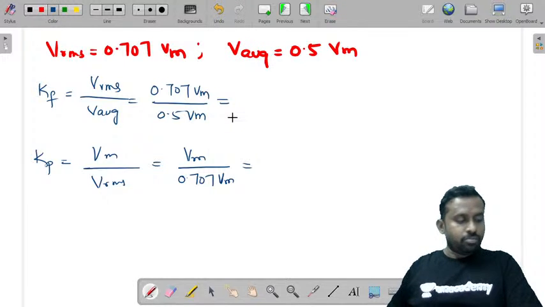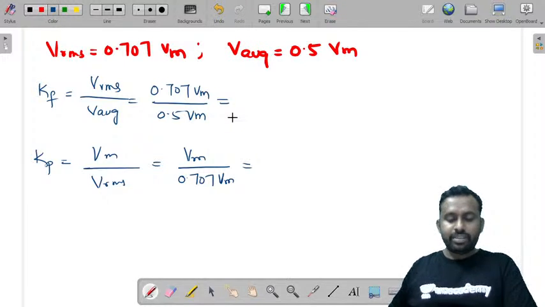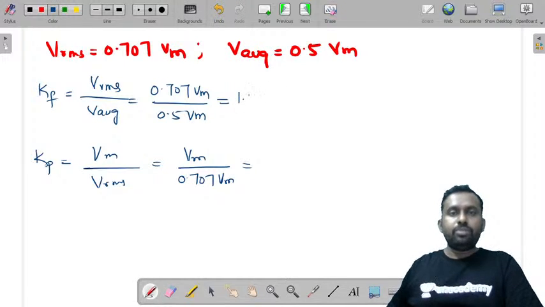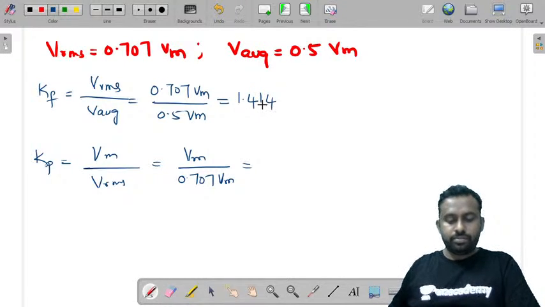What is 0.707 by 0.5? It is 1.414. And next, 1 divided by 0.707, it is also 1.414.